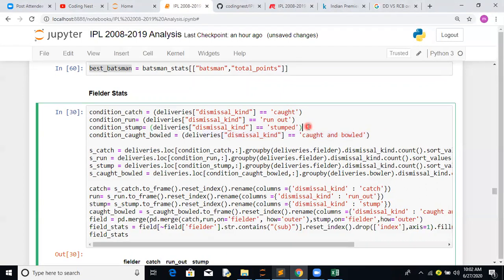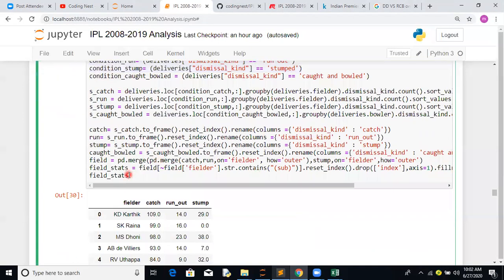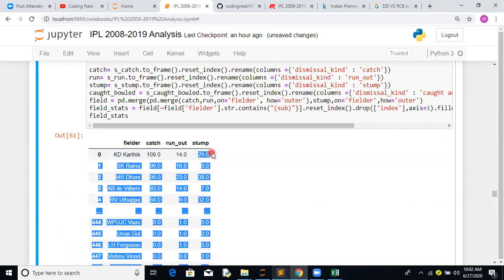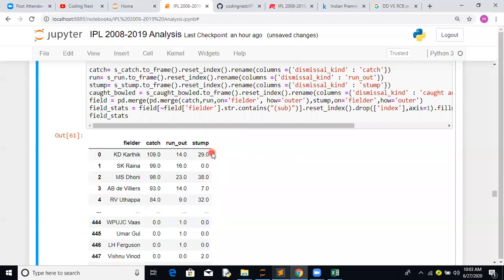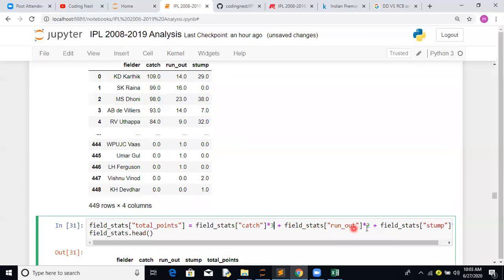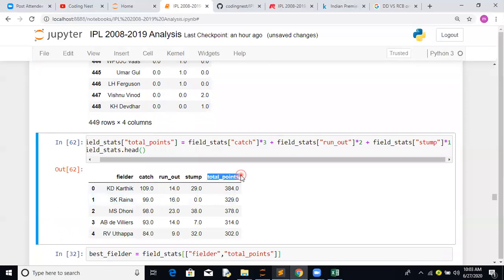So for fielder statistics, we have taken caught, run out, and stumped. The same way, we have created a small statistic for a fielder like Dinesh Karthik: the number of catches, the number of run outs, and stumpings. Now you have to come up with a logic. I have just seen the IPL logic which they have used. Basically, for a catch they have given 3 points, for a run out 2 points, and for stumping 1 point. That's how we are able to add one more feature, total points.